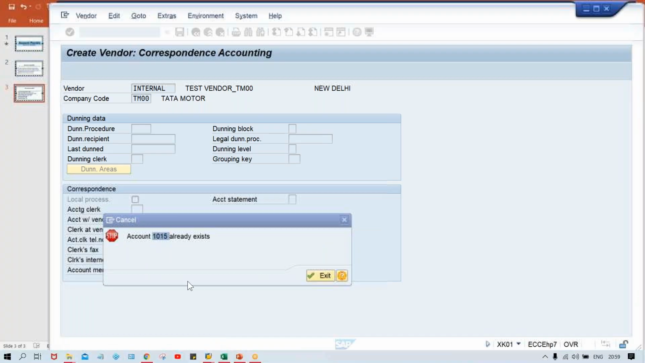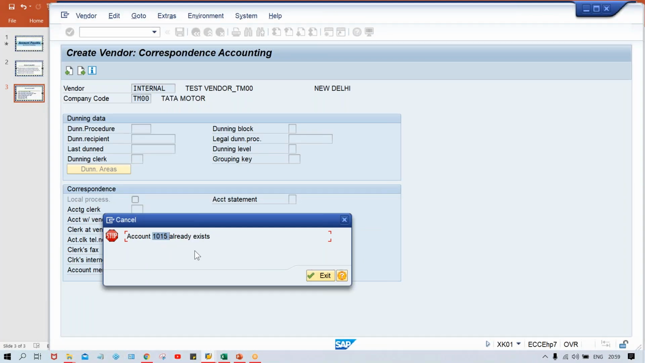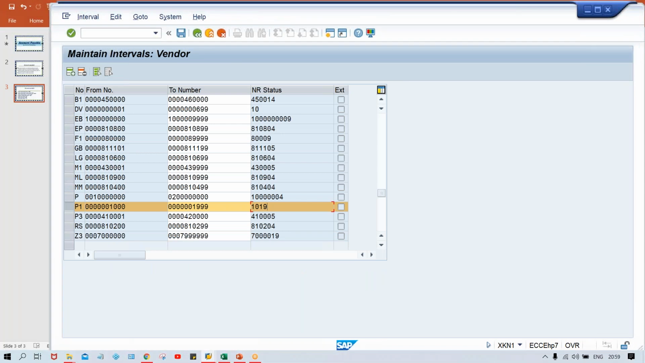But right now, what is happening? SAP is saying that this 1015 is already generated. One different vendor is there which is already assigned this number. So now it is not possible to set up a vendor with this number. So what is happening, guys? Look here. Now NR status got updated with 1019. It means SAP is saying that till 1019 it is already created.